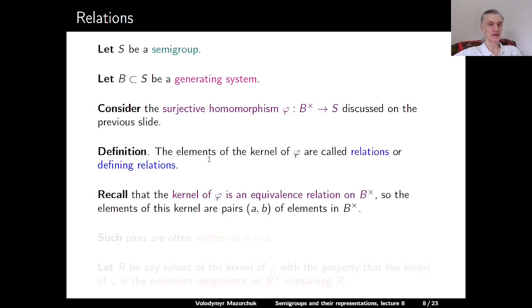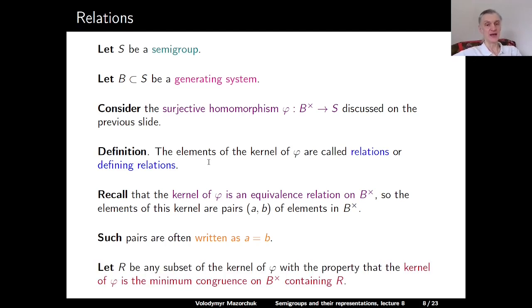Let us recall that the kernel of phi is an equivalence relation on B upper cross, so it's a congruence in B upper cross, so the elements in the kernel are pairs (A, B) of elements in B upper cross. And in this context, such pairs are often written as A equals B, to show that this is a relation which should be satisfied in the semigroup S under the homomorphism phi.